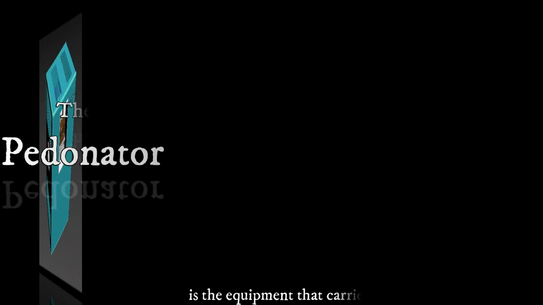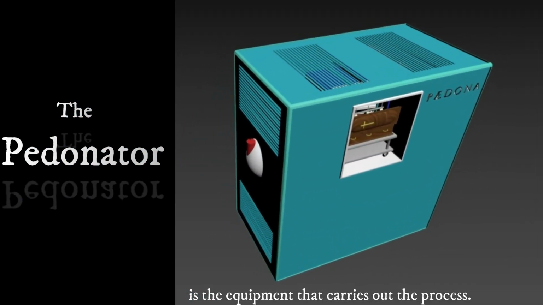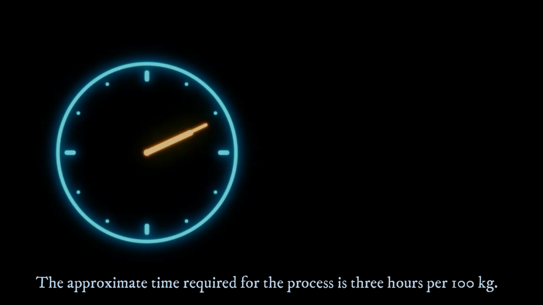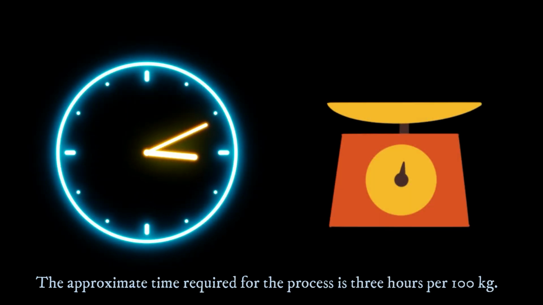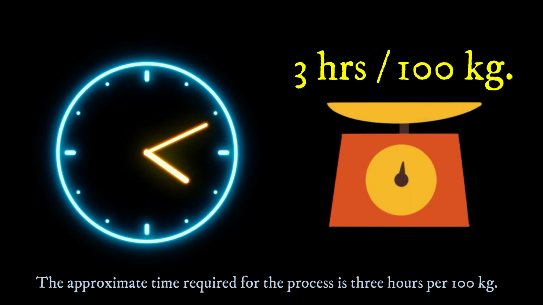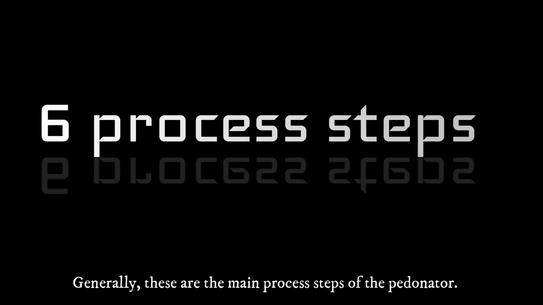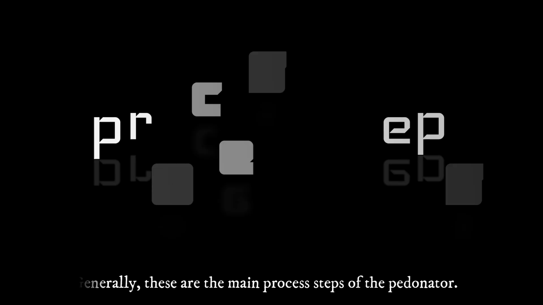The pedonator is the equipment that carries out the process. A separate video will explain how the pedonator technically works. The approximate time required for the process is 3 hours per 100 kilograms. Generally, these are the main process steps of the pedonator.